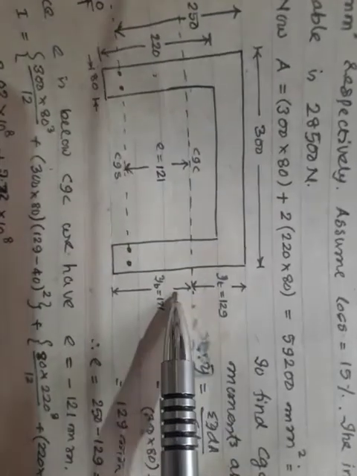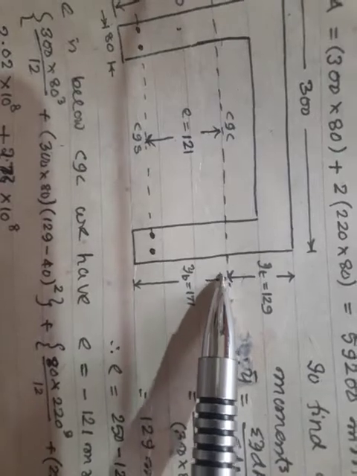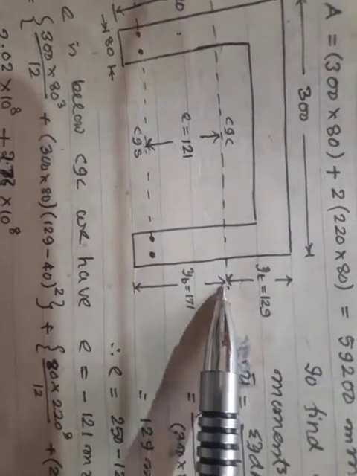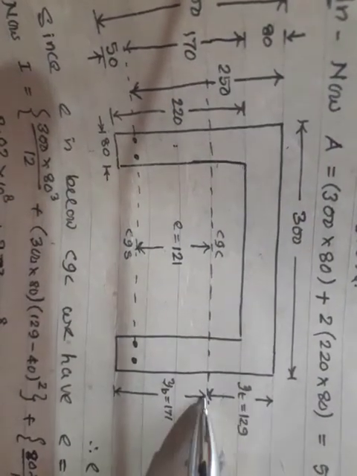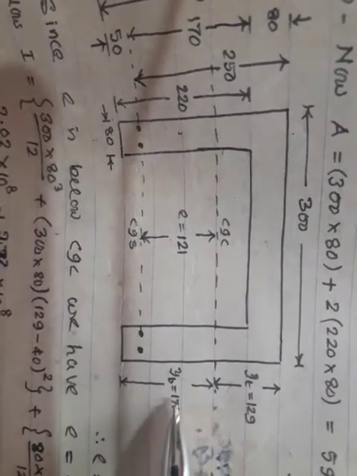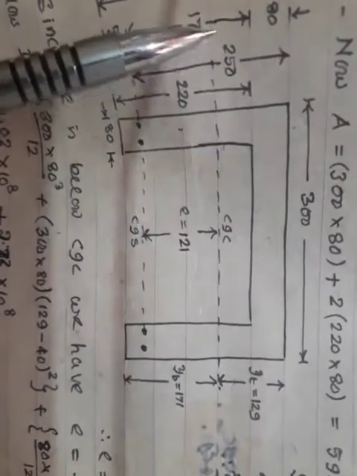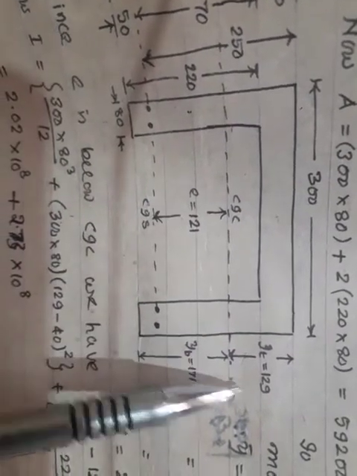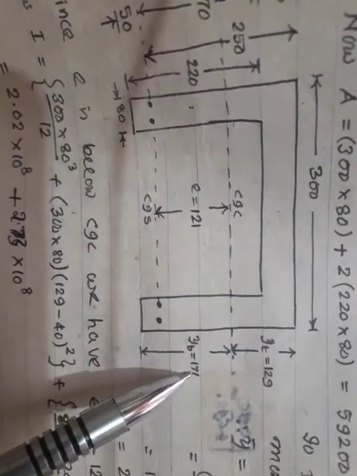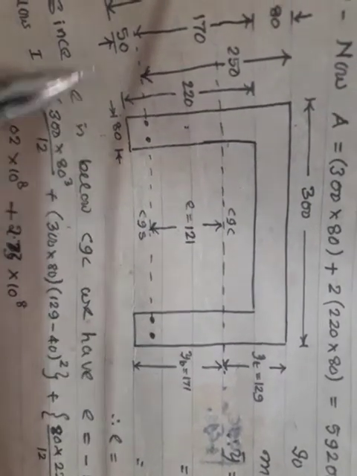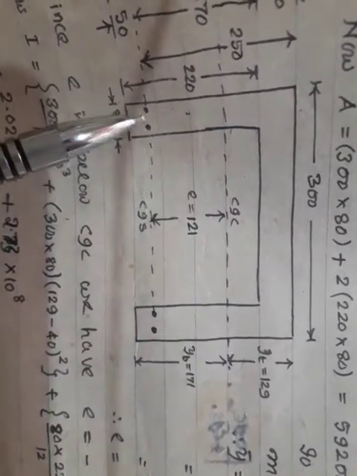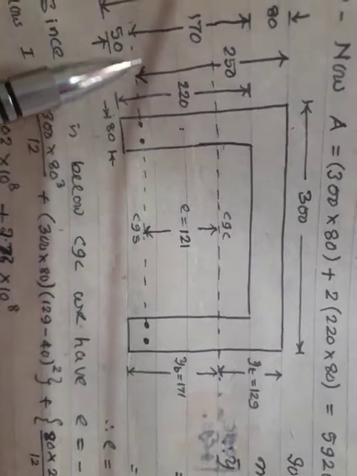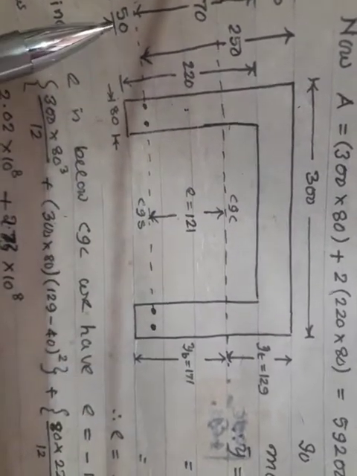Once you know this yt value, the yb value can be easily calculated, because 300 mm minus this 125 will give me the yb value as 171. Am I right? So now CGC lies here, and yt and yb are calculated. Your CGS lies here, because all the 4 cables are laid at the same level, so I can easily mark my CGS.